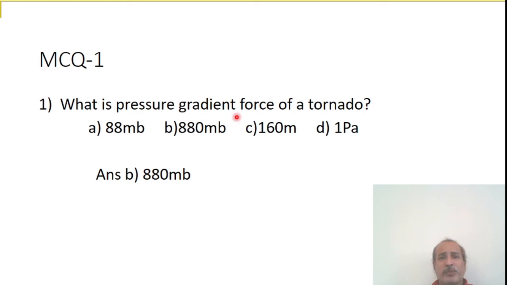What is the pressure gradient force of a tornado? Tornadoes have a large pressure gradient force. The pressure gradient force unit is the Pascal and also the millibar. Pressure gradient force is usually estimated using maps of the isobars. On the isobar maps we find a higher value, and at the higher value a tornado forms. So here 880 mb is the higher value. The correct answer is the pressure 880 mb.